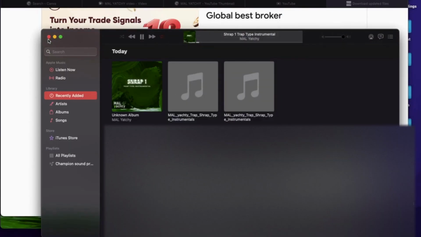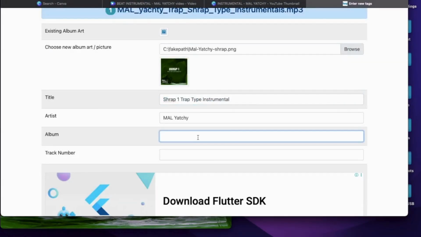I forgot to use the same album name as title. This is to avoid the MP3 showing unknown. Cross-check and add it and you're good to go.